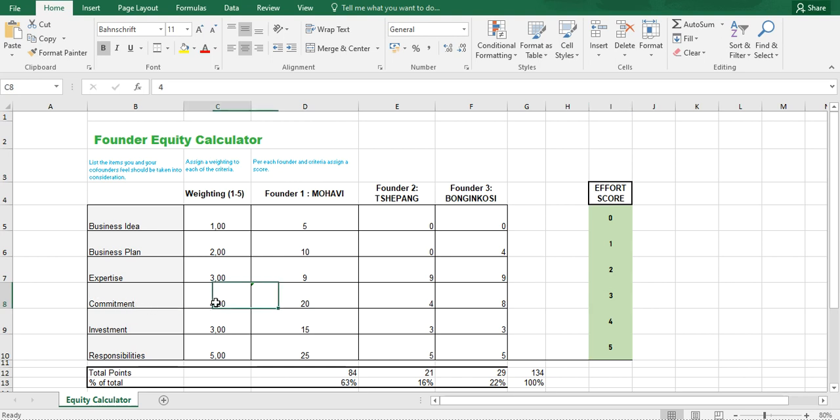So now let's go back, and then we come to commitment. We look at how committed this guy is. It's got a weight of 4. Then we say, okay, cool, we give him the whole 4. Then we say, okay, this guy has been committed from day 1. So it's going to be 4 multiplied by 5 to give it a 20.